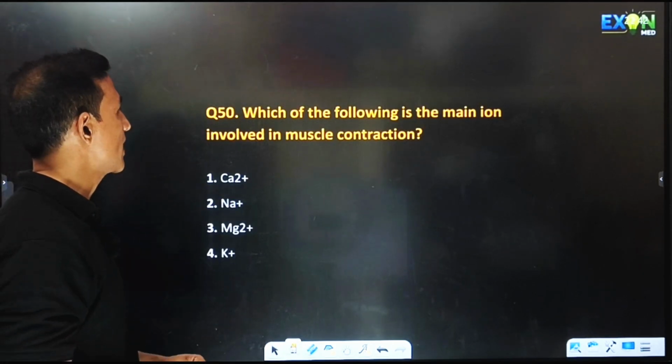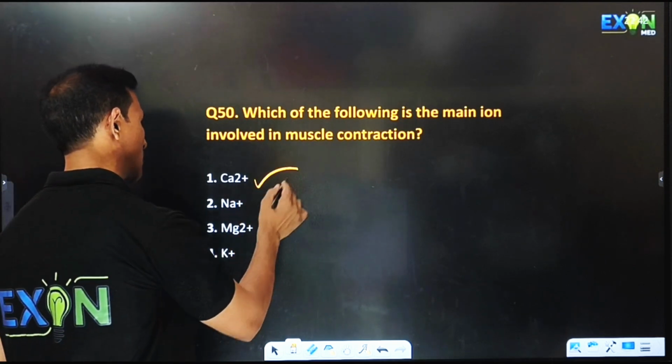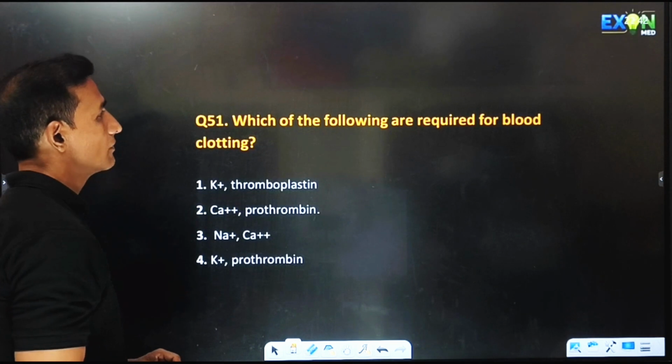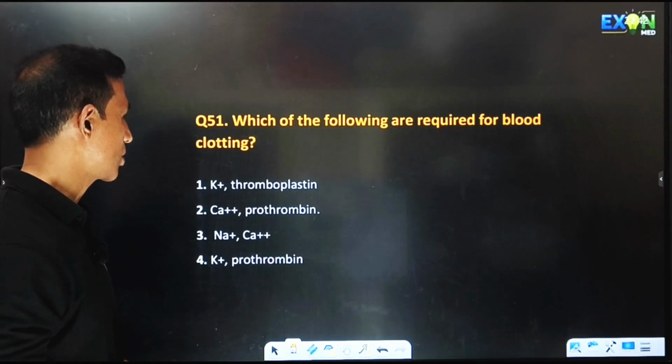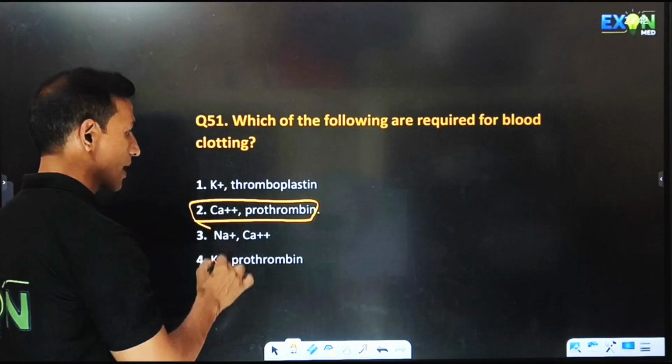Which of the following is the main ion involved in muscle contraction? Muscle contraction involves calcium ions. Which of the following are required for blood clotting? For blood clotting, calcium and prothrombin are required.